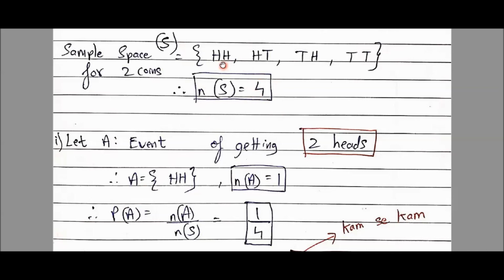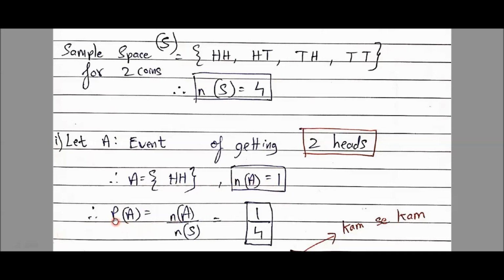There is only one way. एक ही बार होता है जब पे 2 heads आते हैं. They are asking what are the chances that when 2 coins are tossed, I should get 2 heads at the same time. It's only one time that we get 2 heads. So here HH. And how many elements are there in this set? Only one element, N of A.